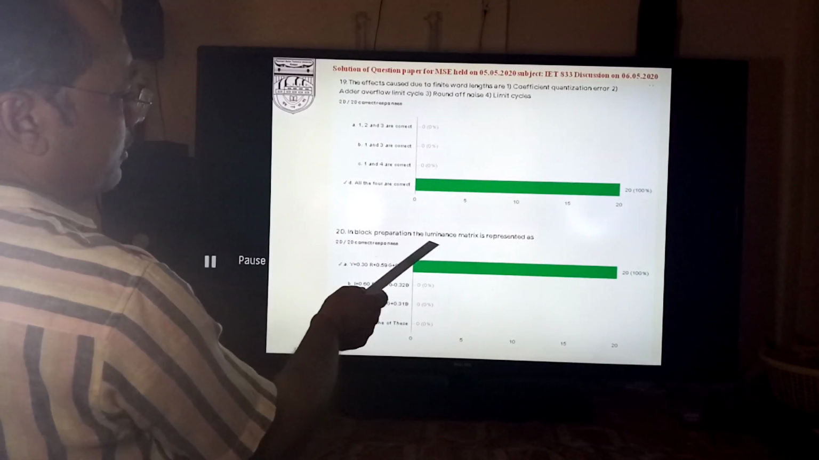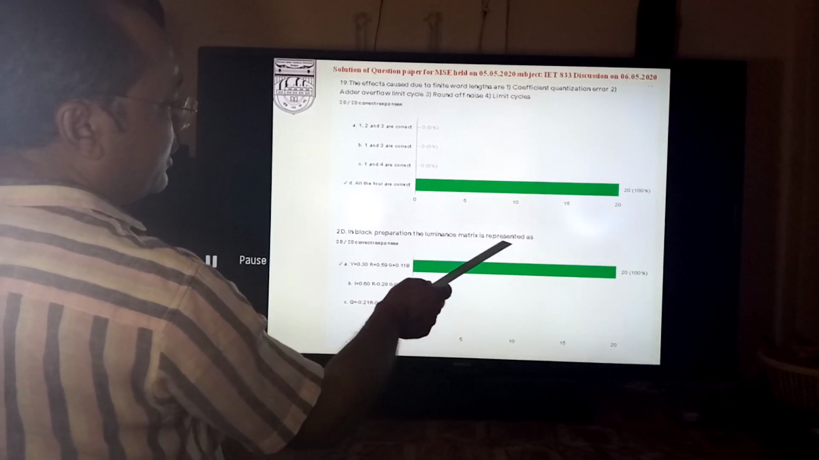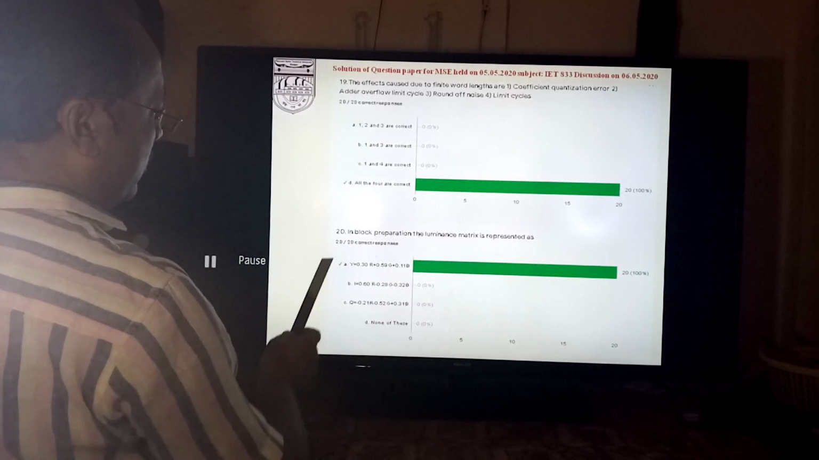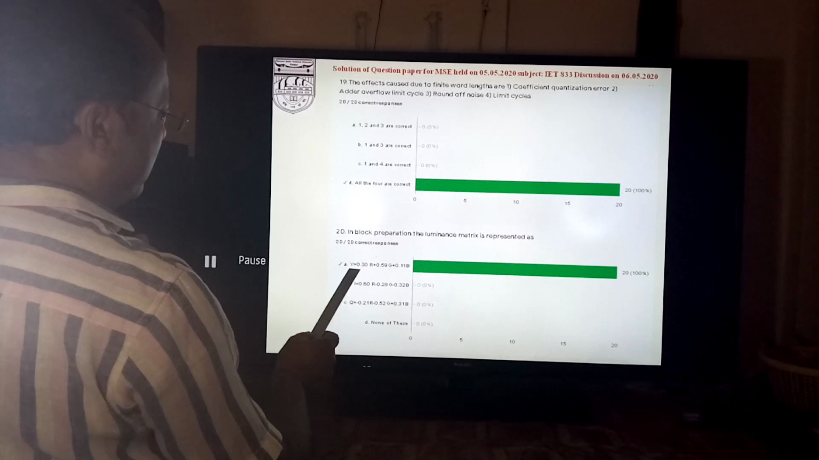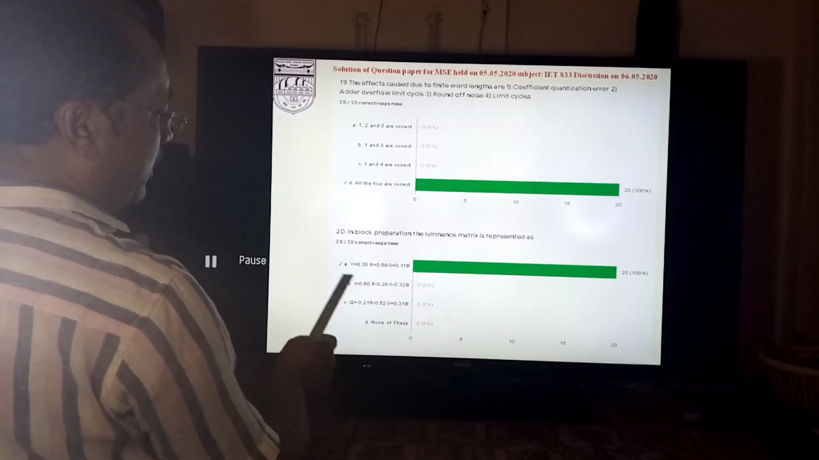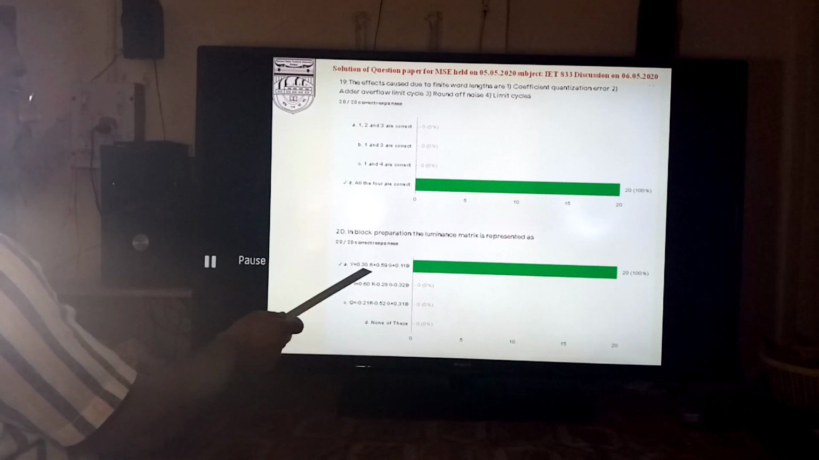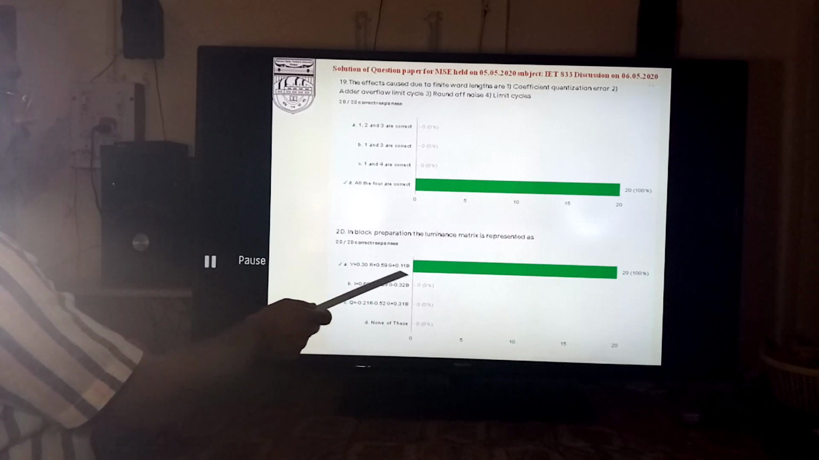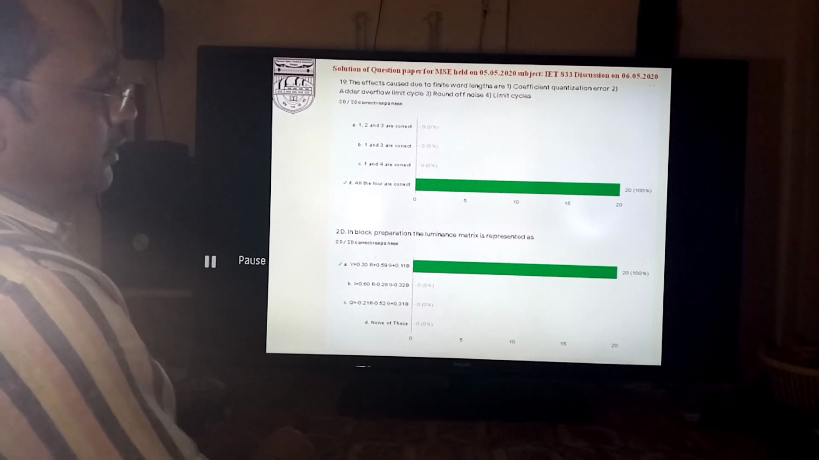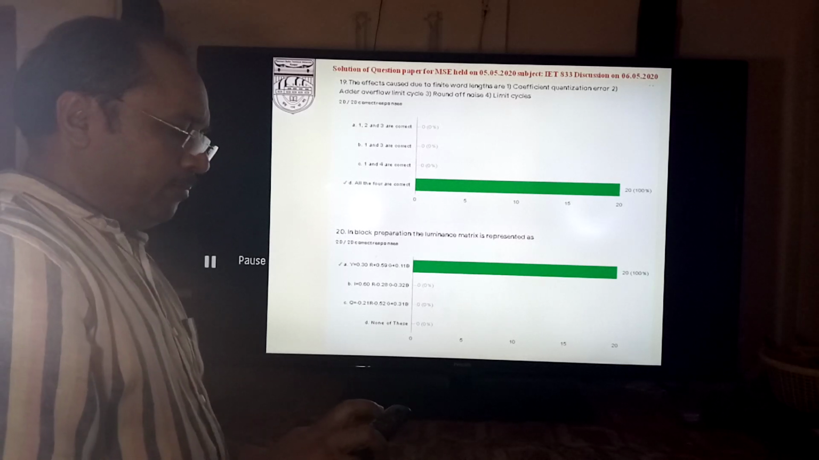In block preparation, the luminance matrix is represented as Y, a function of RGB, red, green, blue, having the coefficients 0.30, 0.59 and 0.11. Out of the 20 responses, all were correct here.